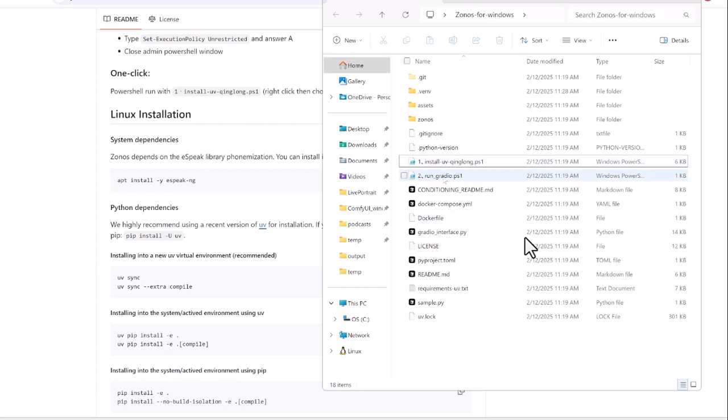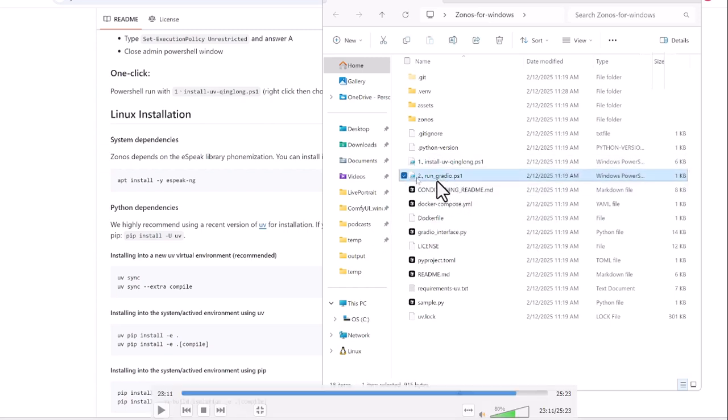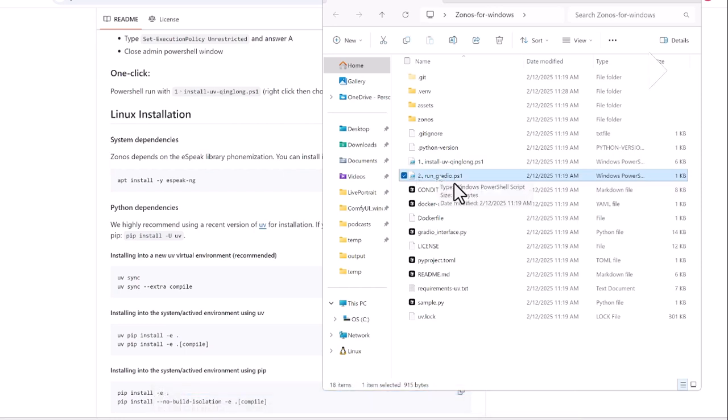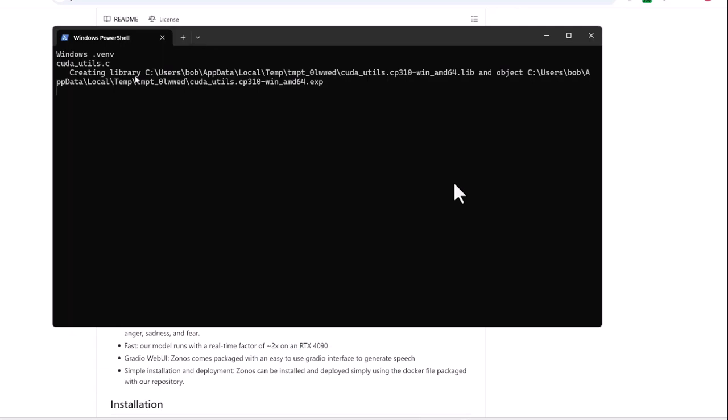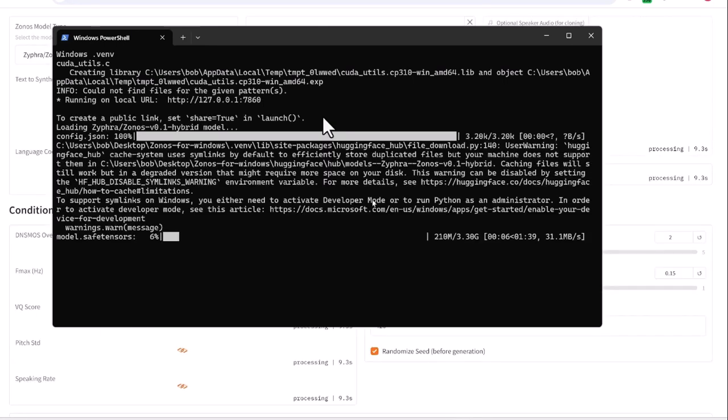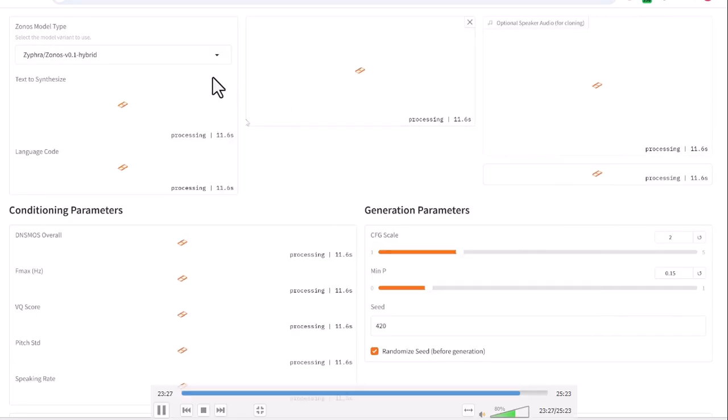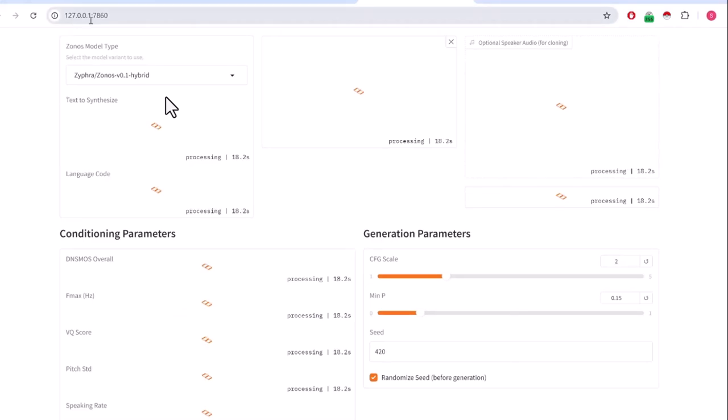Once the installation is done, you can run it using the second script. You can see that is run radio.ps1. That is another script. You can run it using PowerShell. Just right click on it and run with PowerShell, and you can see this is the expo. Just wait a moment, it's going to open it, or also download the required files, and then it's going to open it in the browser using the local address.